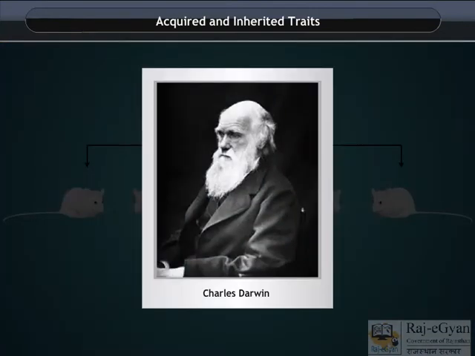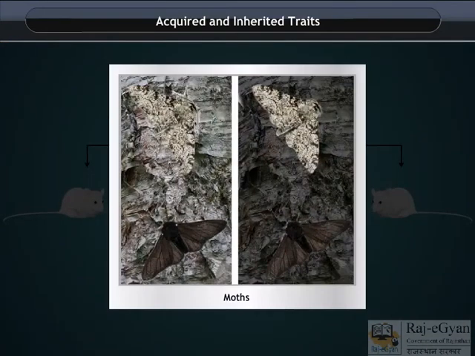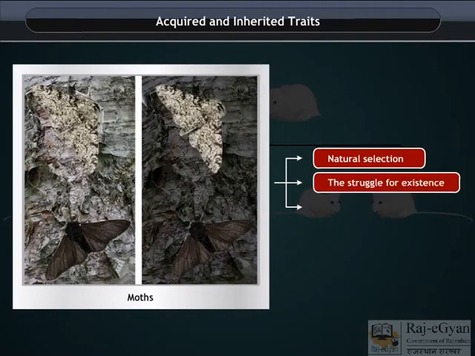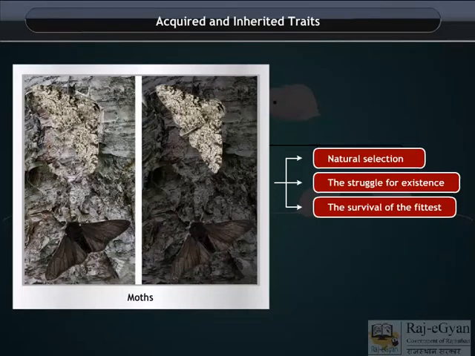Charles Darwin's theory of evolution. Charles Darwin conducted various experiments which led him to formulate his hypothesis that evolution took place due to natural selection, the struggle for existence, and the survival of the fittest. Darwin's theory of evolution tells us how life evolved from simple to more complex forms.